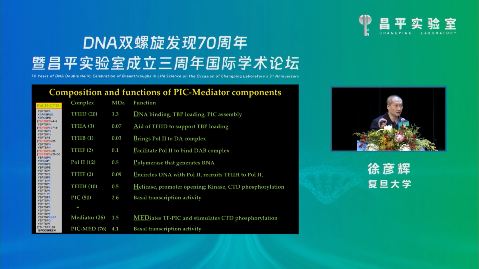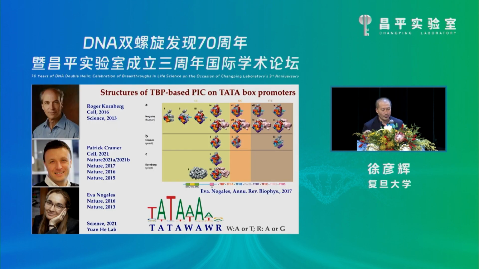CTD is the C-terminal domain of Pol II. It has 52 heptapeptide repeats in human cells. The phosphorylation of the serine residues at the 2 and 5 and 7 positions is critical for the regulation of transcription. And mediator is one of the most important co-activators. It can bridge Pol II and TF interactions and facilitate transcription activation and CTD phosphorylation. So all the players are ready right now.